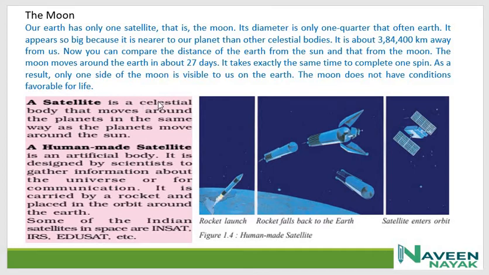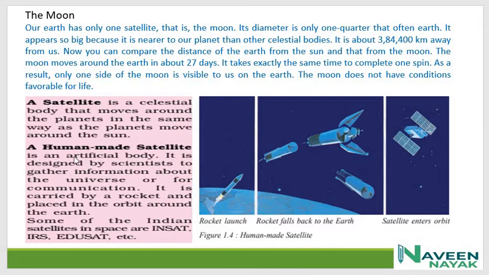A satellite is a celestial body that moves around the planets in the same way as the planets move around the sun. We all know the Earth moves around the sun in an elliptical orbit, and likewise the moon also moves around the Earth in an elliptical orbit. The moon revolves around the Earth.